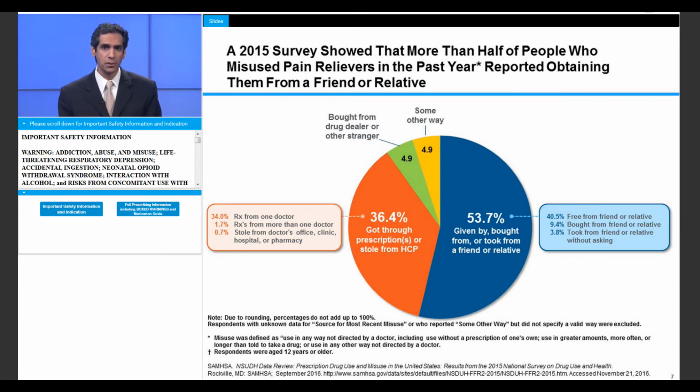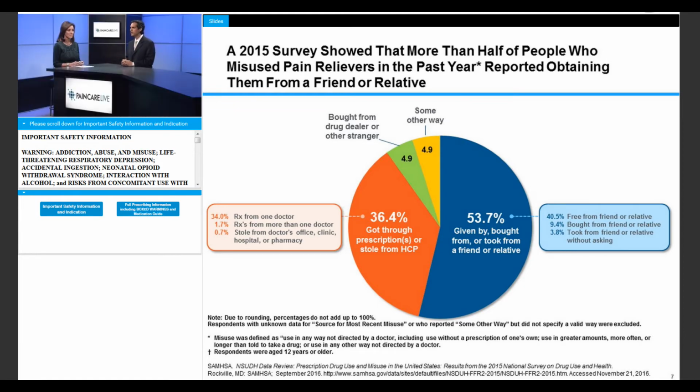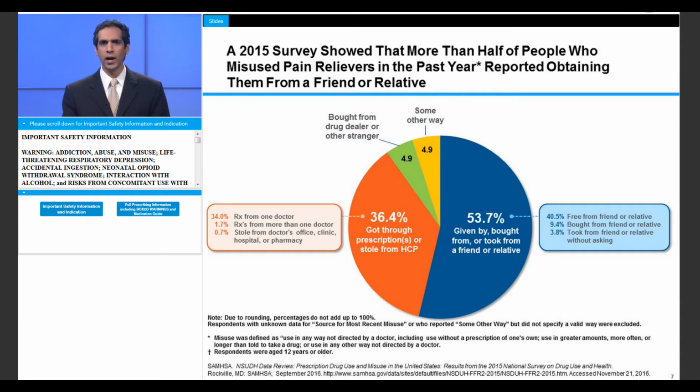In this survey, SAMHSA defined misuse as use in any way not directed by a doctor, including use without a prescription of one's own, use in greater amounts, more often, or longer than told to take a drug, or use in any way not directed by a doctor. So the prescription you write to a well-intentioned patient may still wind up being abused by others. The bottom line is, despite all the precautions we take, we never know who may end up having access to a prescription after it leaves our office.